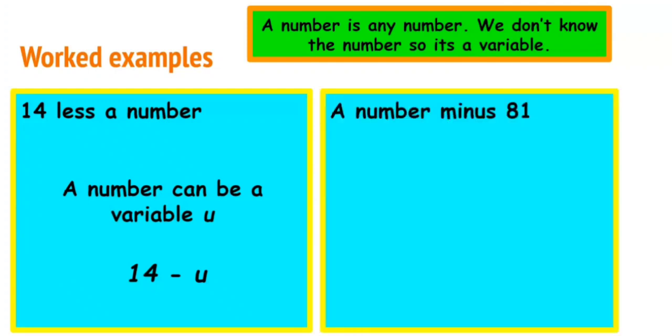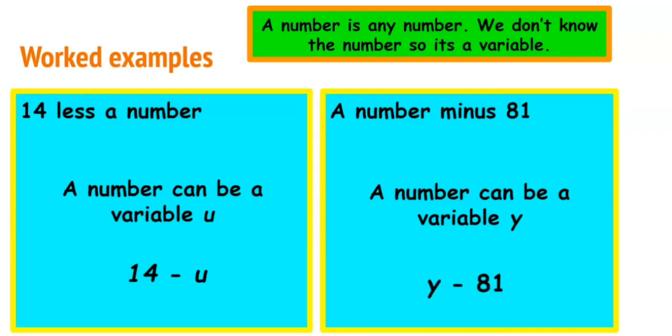Let's look at another example. Let's look at a number minus 81. And you're going to try this one on your own, and then you can check your answer. We're going to let our number be y. So what's a number y minus 81? Pretty much, it means the same thing as y minus 81.